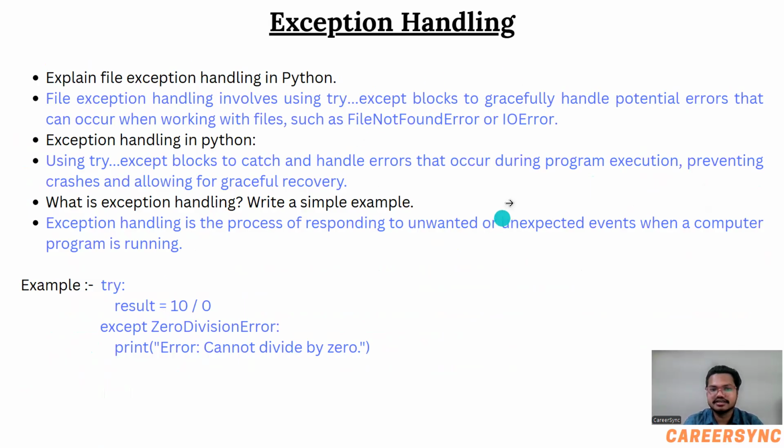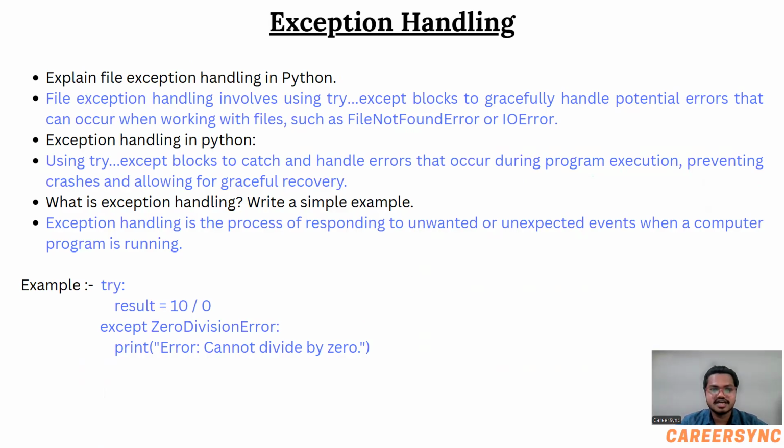Now, exception handling. It is a very important question asked in all languages, either it is Java, C Sharp, or Python. So you have to prepare for it. Explain file exception handling in Python. Here, file exception handling involves using try except block to gracefully handle potential errors that can occur when working with files, such as FileNotFoundError or IOError. These are the exceptions for your information. Exceptions are a very important topic because they are asked in every language.